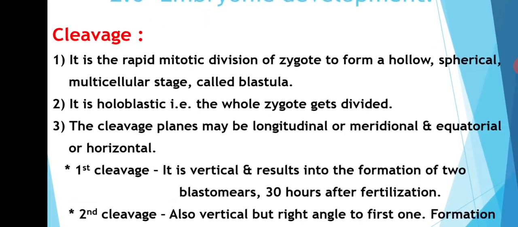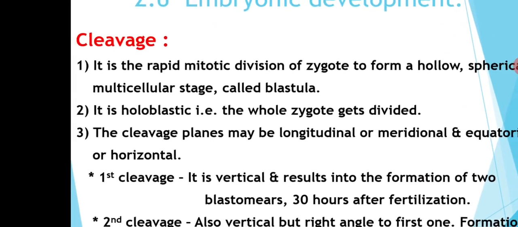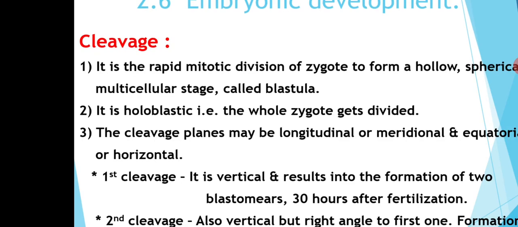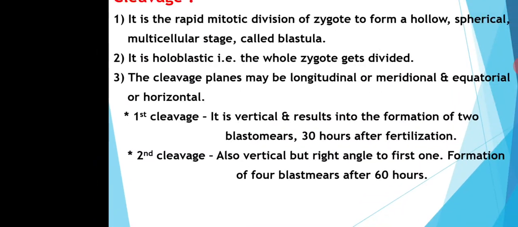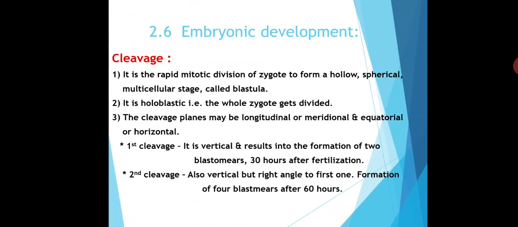First, cleavage. Cleavage is the rapid mitotic division of zygote to form a hollow spherical and multicellular stage called blastula. It is holoblastic, that is, the whole zygote gets divided. The cleavage planes may be longitudinal or equatorial. There are 4 steps of cleavage: first cleavage, second cleavage, third cleavage and fourth cleavage.